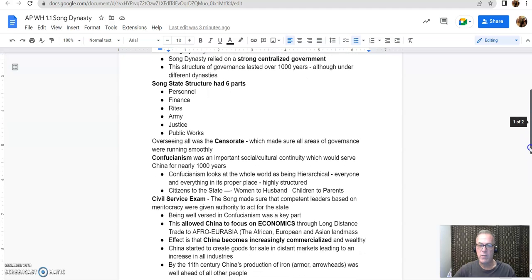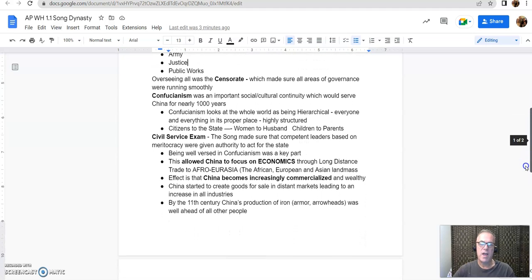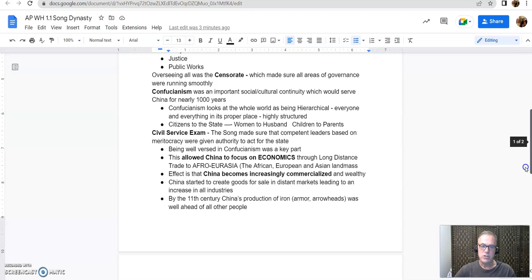So the civil service exam is a big part that allows China to have this very professional leadership and governance system. And what happened, this allowed the emperor to take care of the army and made them get a lot of money because they were just so efficient. And they focused on economics through long distance trade, through proto economic systems, which are small industries happening in localities. And they start reaching all through Afro Eurasia with Chinese goods and parts of their culture spread. So China becomes increasingly commercialized.